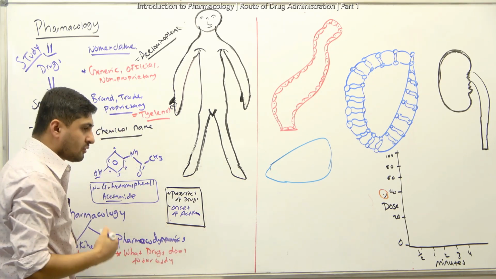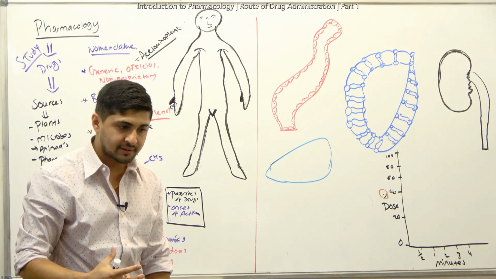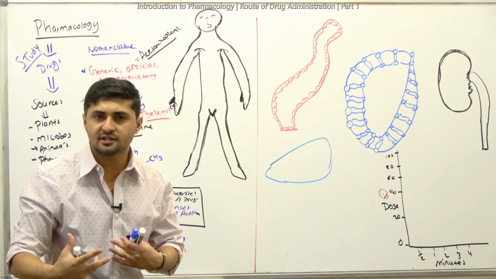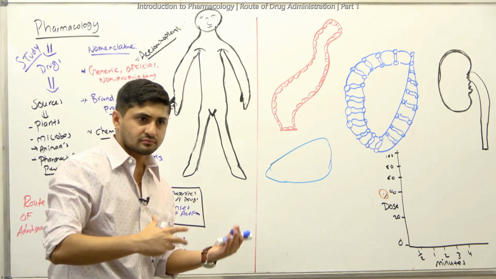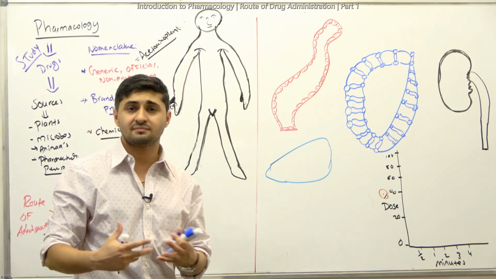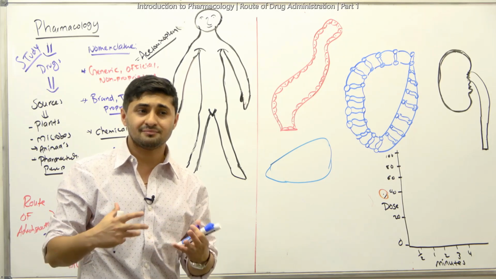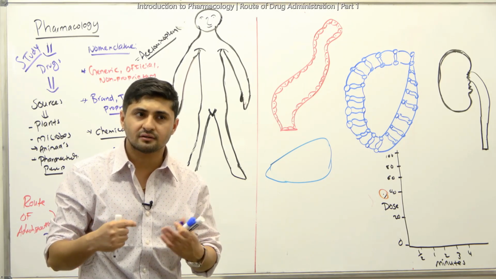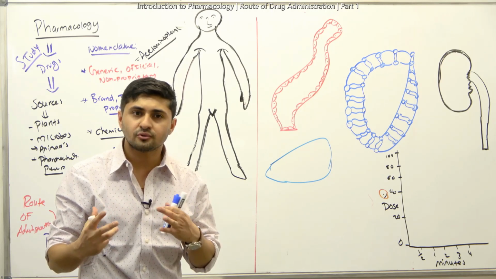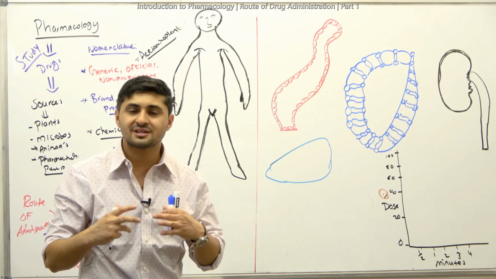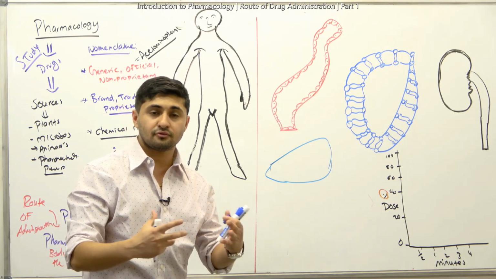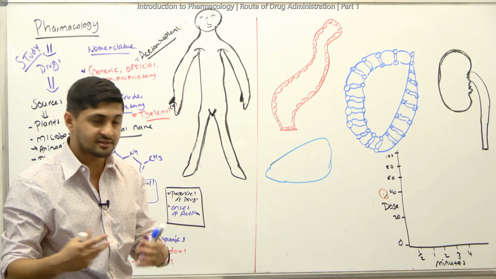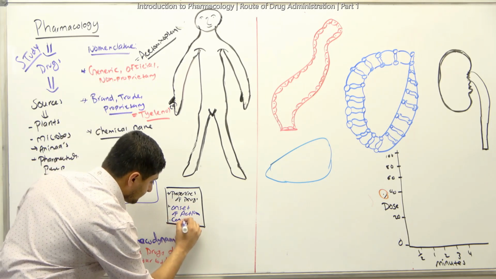Okay, and also what we should know is whether it is convenient for the patient to use it, all right? Because for some people, it may not be convenient. For example, an infant would not be able to take it orally, right? So we also have to determine what is the easier method for them to actually take the medications, right? So we have to look for that too, their convenience.